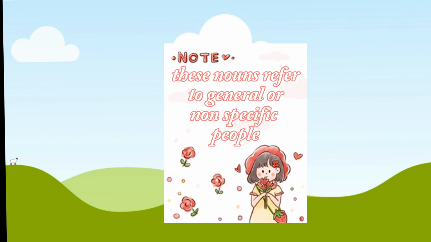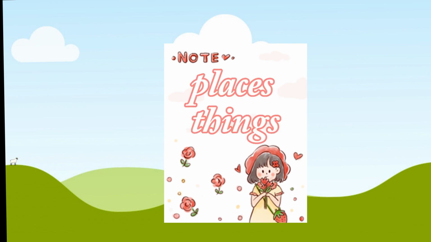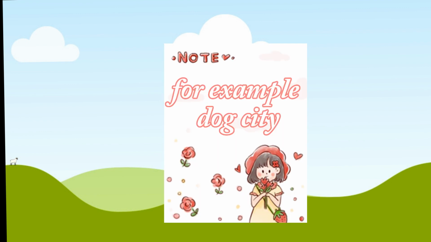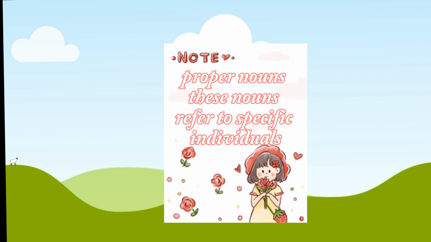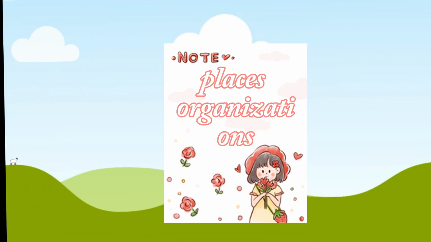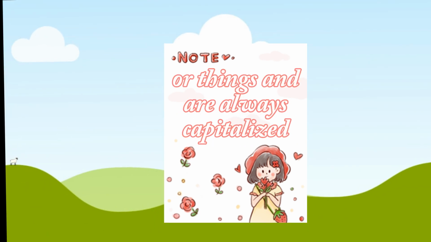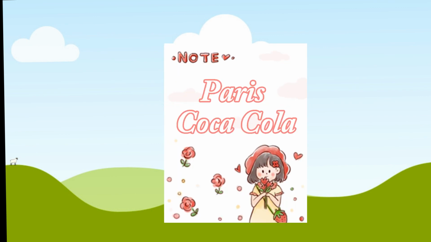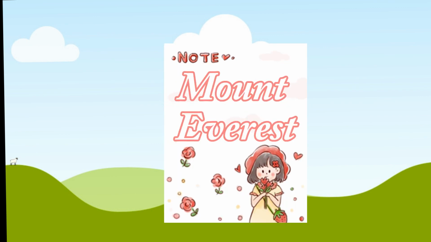Common nouns. These nouns refer to general or non-specific people, places, things, or concepts. They are usually not capitalized unless they start a sentence. For example, dog, city, book, happiness. Proper nouns. These nouns refer to specific individuals, places, organizations, or things and are always capitalized. For example, Mary, Paris, Coca-Cola, Mount Everest.